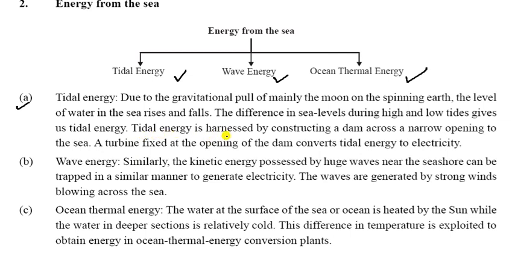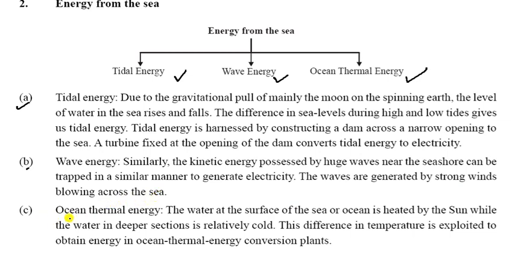Tidal energy is harnessed by constructing a dam across a narrow opening to the sea. A turbine fixed at the opening of the dam converts tidal energy to electrical energy. Now come to the second part, wave energy. Similarly, the kinetic energy possessed by huge waves near the seashore can be trapped in a similar manner to generate electricity. The waves are generated by the strong winds blowing across the sea.